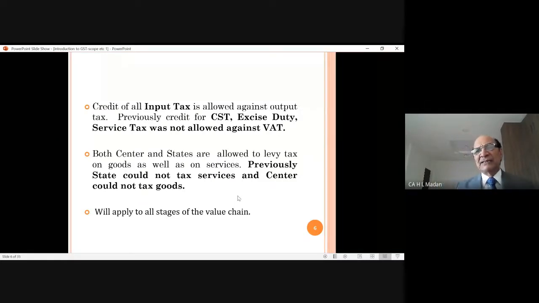So the shortcoming that it is taxed only at one place has also been overcome by saying that the tax will be levied at all stages of the value chain.